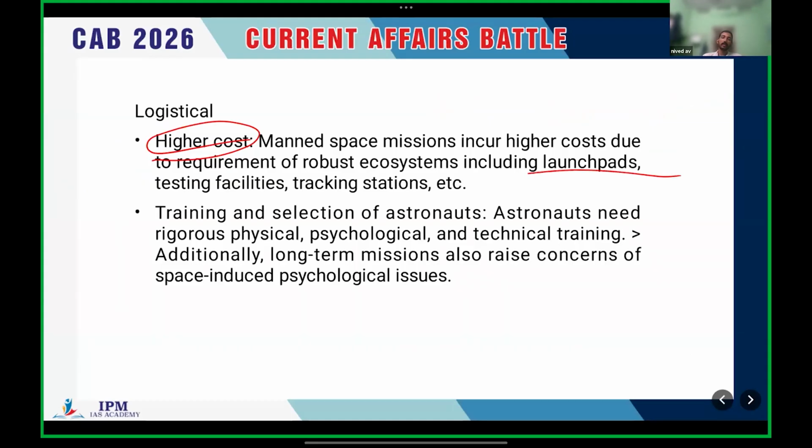Obviously, we know that we need launch pads, testing facilities, tracking stations, launching vehicles, and other technological systems, etc. So it will be a huge amount, and that much amount is very difficult for India to gather. Clear. And training and selection of astronauts.